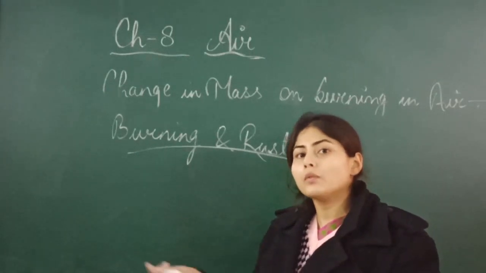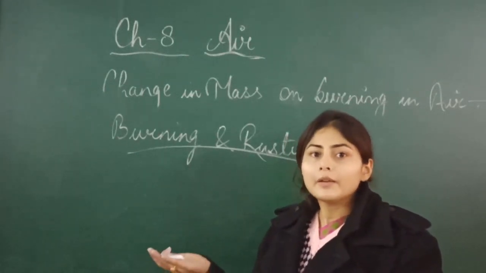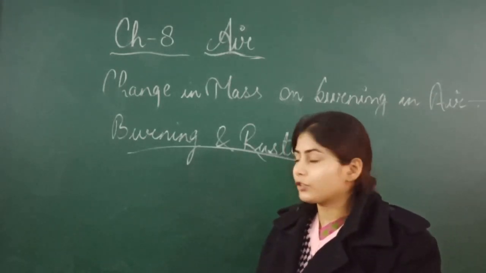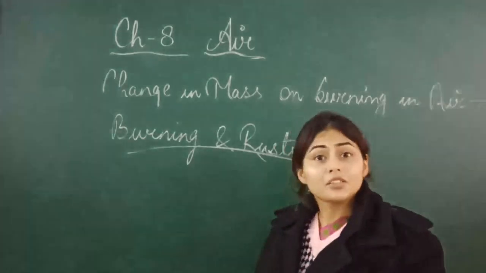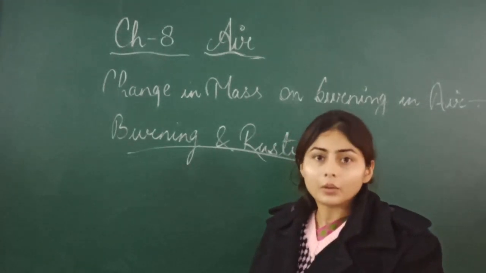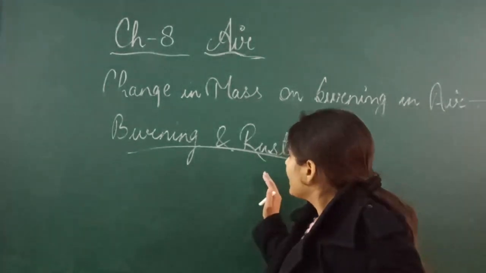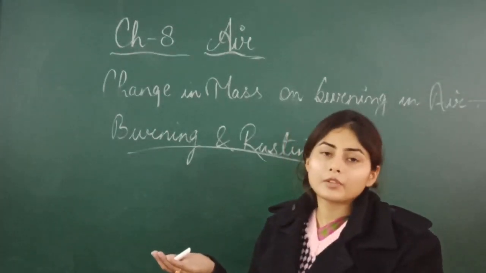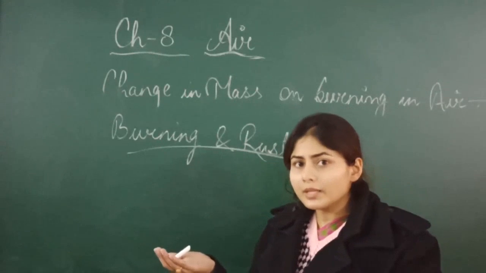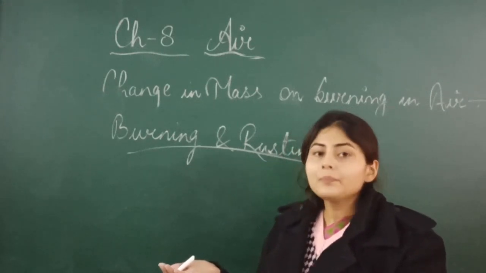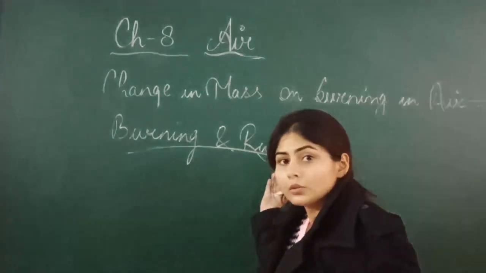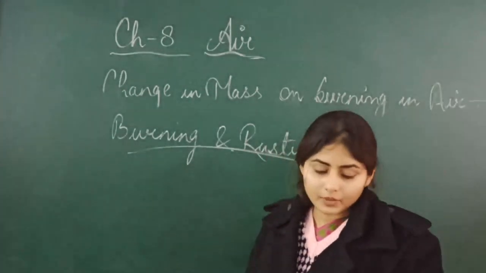If heat is evolving from any reaction, then that is an exothermic reaction. Rusting is also an exothermic reaction. In this also, slowly and gradually, heat is evolving from the reaction. If iron is rusting, heat is evolving at that time, so rusting is also an exothermic process. Got it?